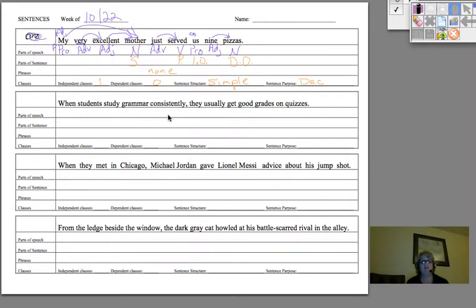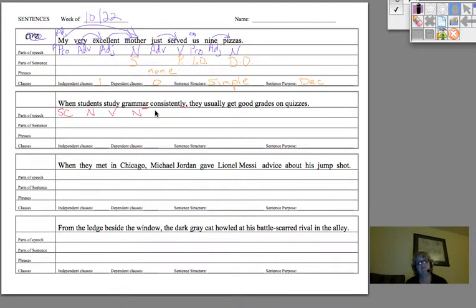Okay, next one. When students study grammar consistently, they usually get good grades on quizzes. Remember, if we said students study grammar consistently, that could be a complete thought, but when I put when in front of it, when students study grammar consistently, it becomes a fragment. So that's a subordinating conjunction, the kind that turns a sentence into a fragment. Students, noun. Study, verb. Grammar, noun. Notice how it's spelled. That's how you spell grammar.